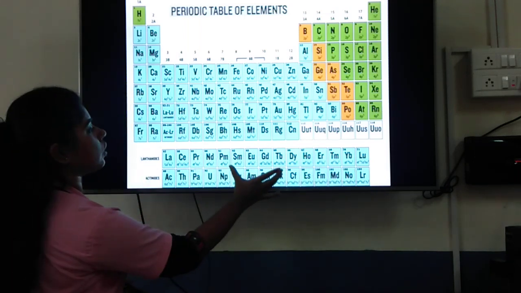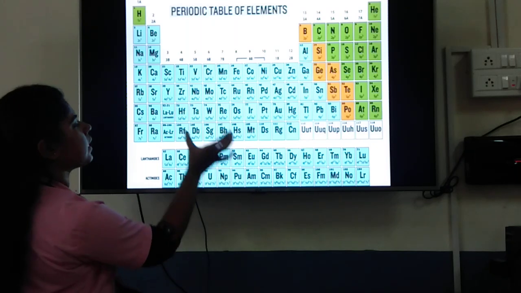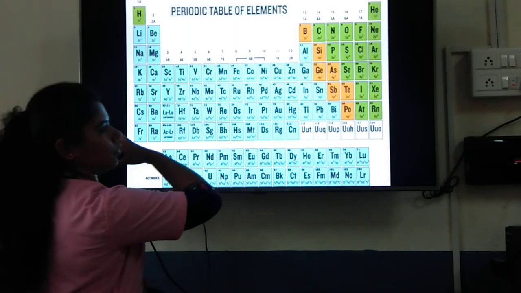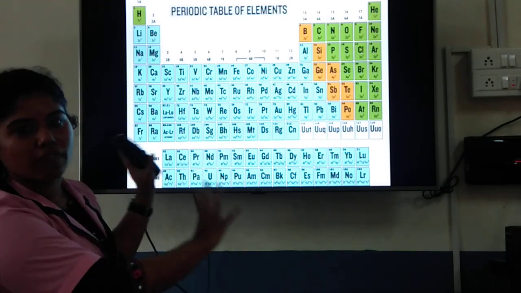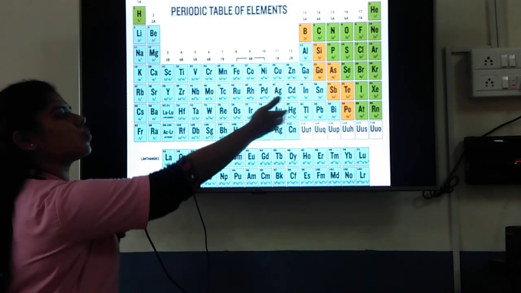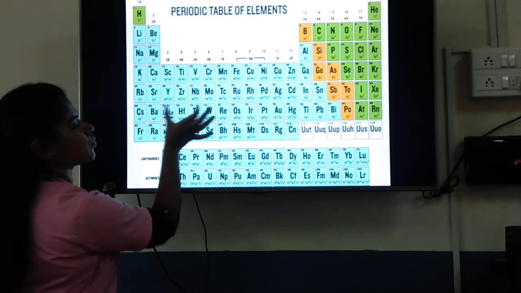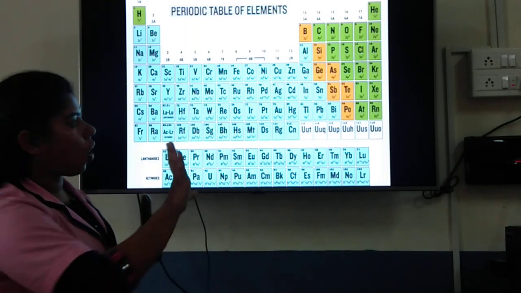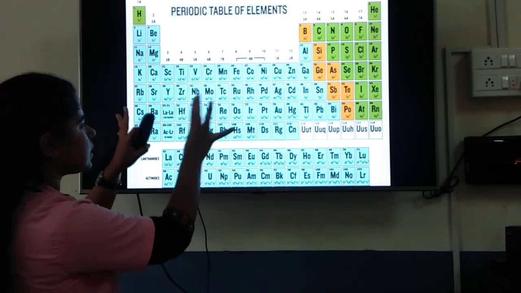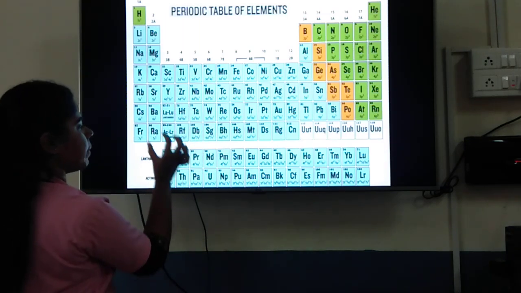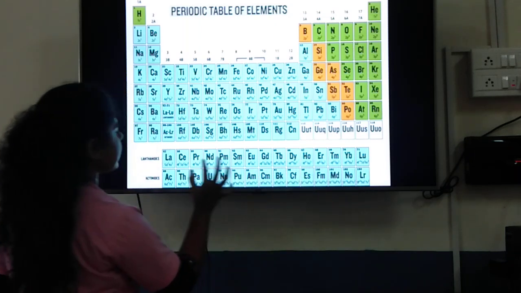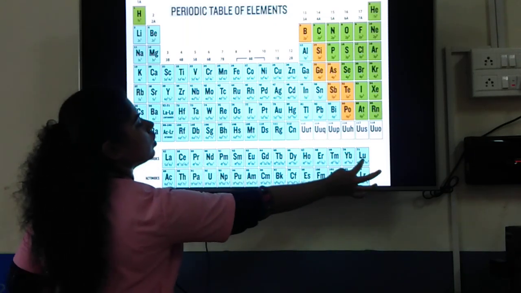But they are not actually placed over here. If they would have fitted in here, the periodic table would have been abnormally long. First of all, we say this is the long form of the periodic table. On top of that, it would have been very long if you had fit these 14 elements here. Instead, in order to sort out the disturbance in the periodic table, they have placed these 14 elements separately here, starting from cerium to lutetium.